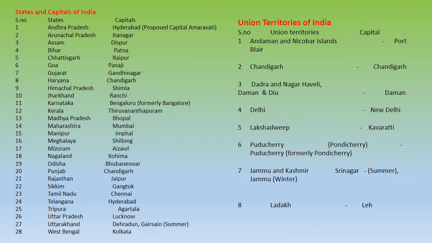Now this particular slide shows you all the 28 states, and these are the 8 UTs. Earlier we used to have Dadra and Nagar Haveli and Daman and Diu as separate, but last year they have been clubbed into 1 due to administrative expenses.